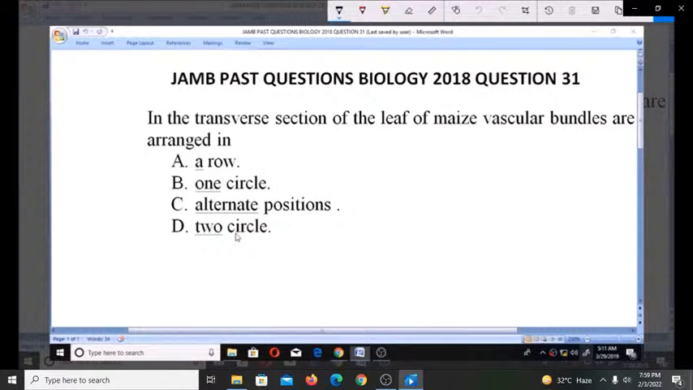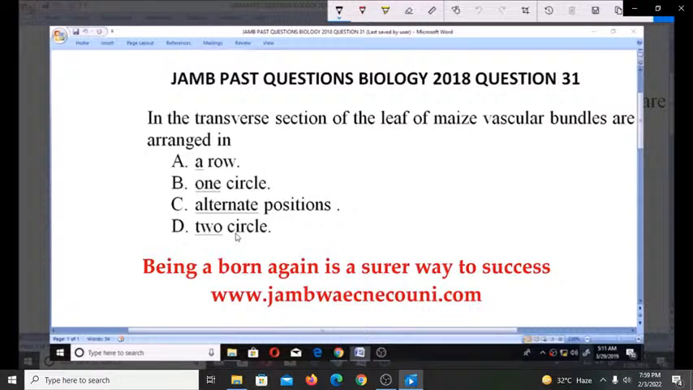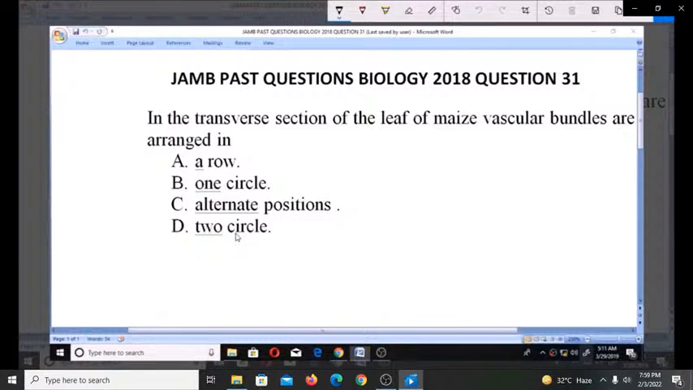So how are vascular bundles arranged in the leaf of a maize, in particular the transverse section? How are they arranged in the leaf of a maize? Now, from the diagrams of the vascular bundle of a maize, we find out that they are arranged in one circle, knowing fully well that maize is a monocot plant. So it appears to have the vascular bundle arranged in one circle.